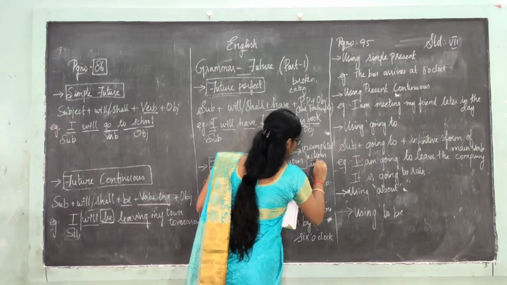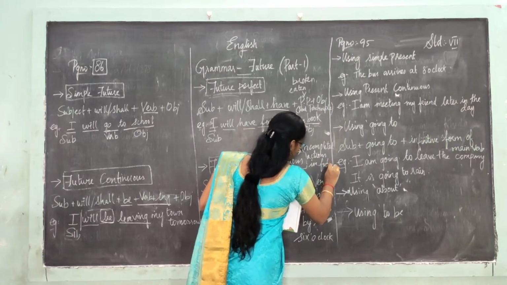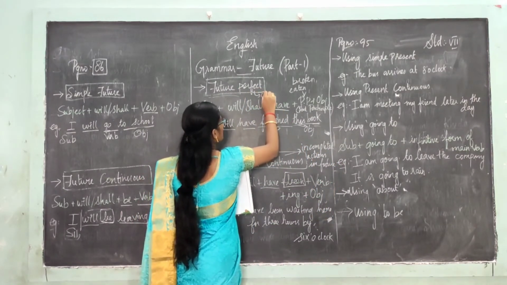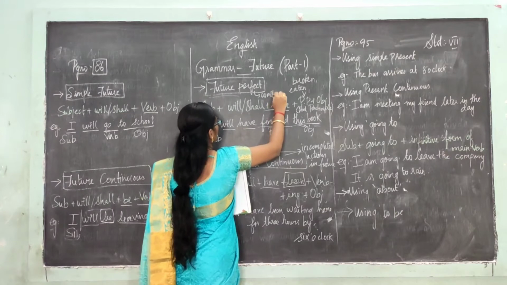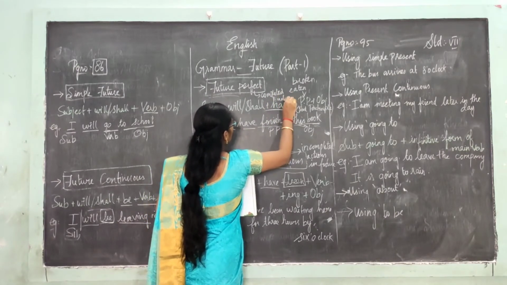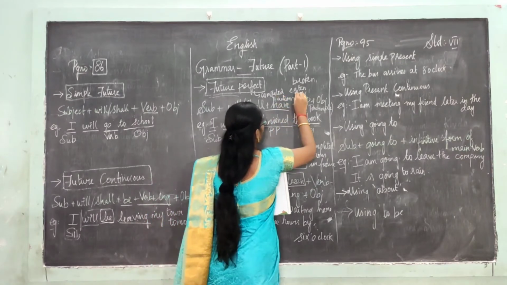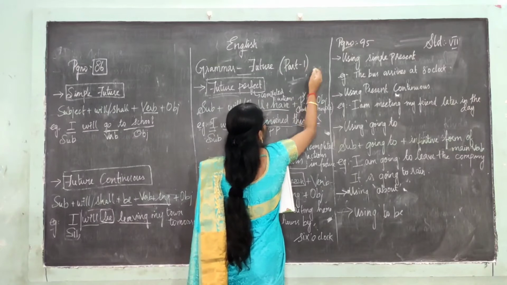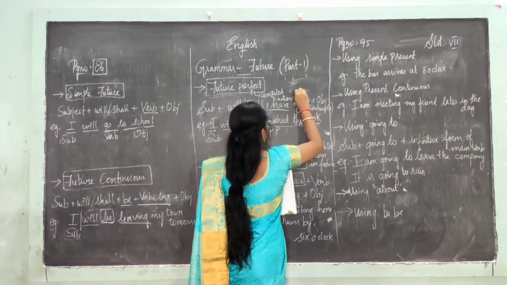Incompleted action in future is called future perfect continuous, and here it is completed actions in future.